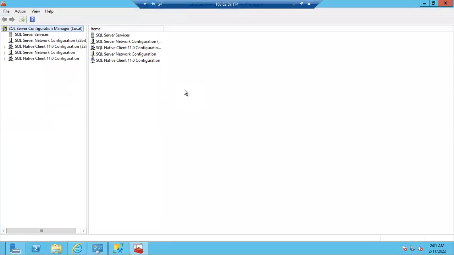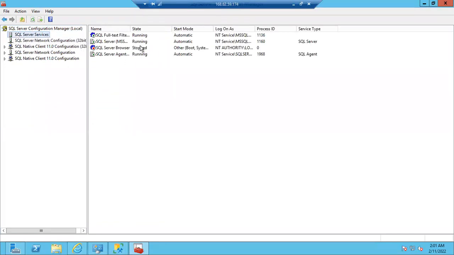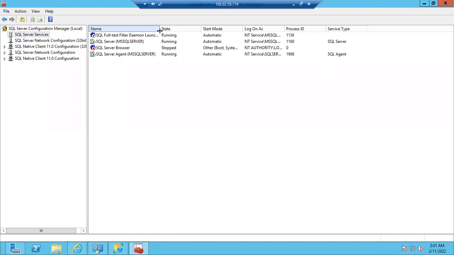By using this tool, we are able to start the SQL services and stop the SQL services. All the SQL related services you can see here, guys. In services.msc, we can see all the services, including other software services also.